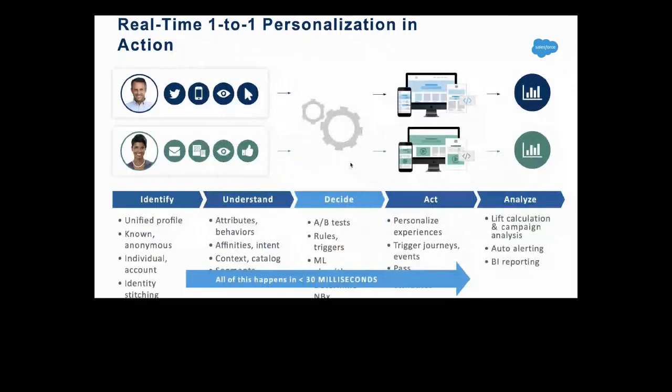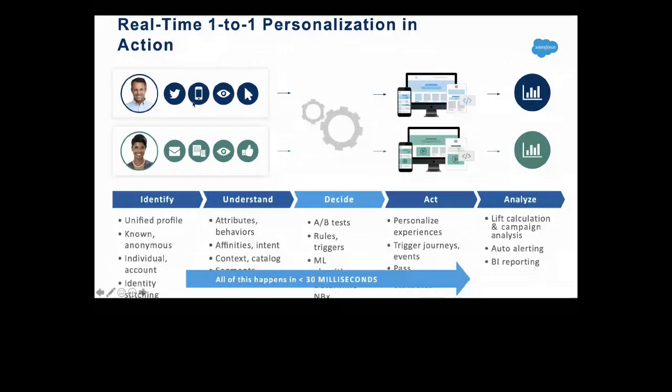Well, this is how it works. When you talk about real-time one-on-one, you see the customers here. Some customers come from different geographies, people are talking on Twitter, looking at the web, looking at mobile, and clicking on things. And Rachel is another person who got an email and is looking for recommendations on housing, and she keeps looking for the best product she would like to see.